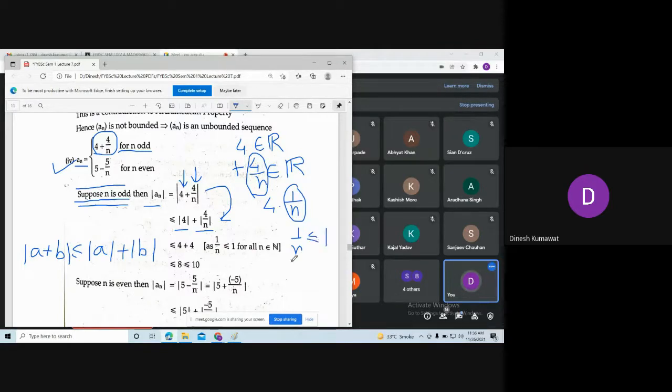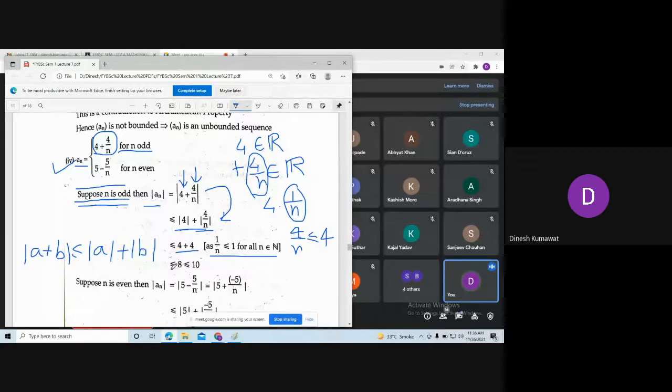Is it or not? Yes, sir. Now you multiply it with 4, so we have 4 by n is less than or equal to 4. That's why we say that the above expression is less than or equal to 4 plus 4, and here is the reason. Is it clear now? So 4 plus 4 gives me 8.